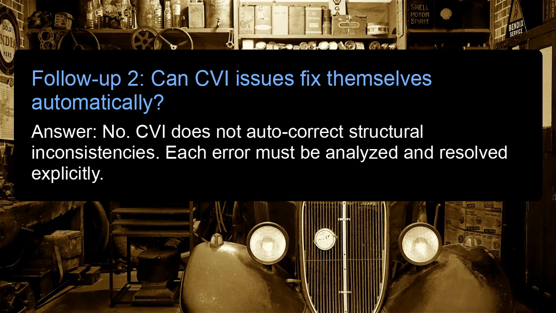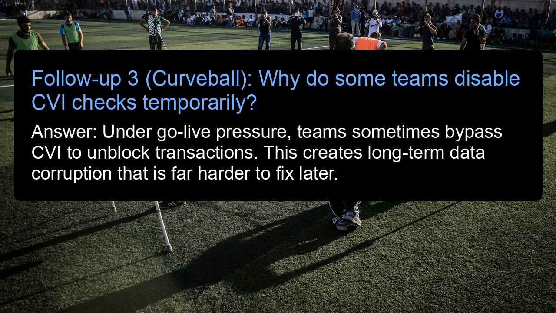CVI does not autocorrect structural inconsistencies. Each error must be analyzed and resolved explicitly. Follow-up 3, curveball. Why do some teams disable CVI checks temporarily? Answer: under go-live pressure, teams sometimes bypass CVI to unblock transactions. This creates long-term data corruption that is far harder to fix later.